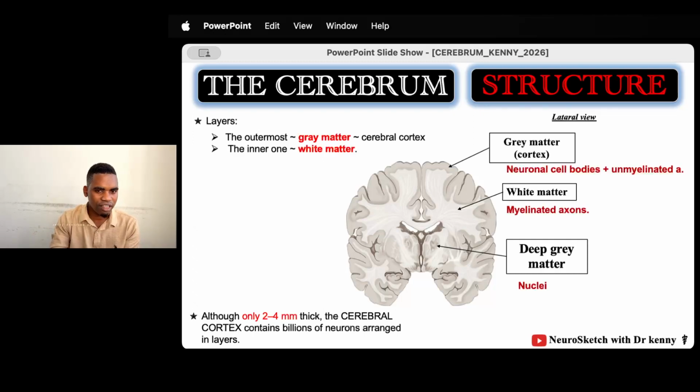And what is the function of the axon? One more time, we say the axons are carrying action potentials, they are propagating action potentials, so they are potentially like wires. And the white matter areas of the brain are also like wires. But one thing to remember, the spinal cord also has white matter and gray matter, but in the spinal cord the white matter is on the outer zone and the gray matter is on the inner zone. In the brain, the gray matter is the outermost and the white matter is the inner one, even though we have deep gray matter within the white matter.